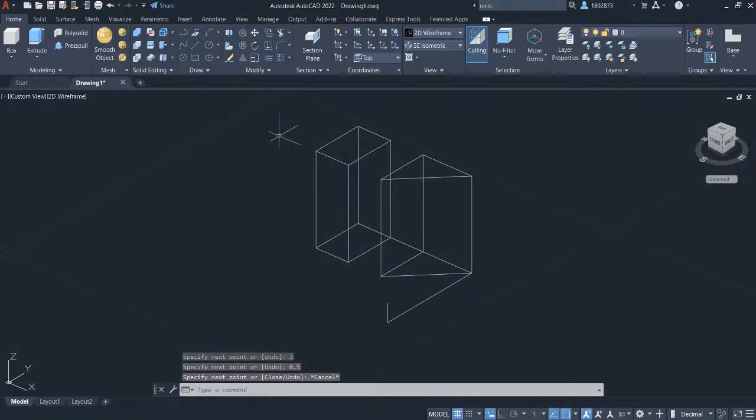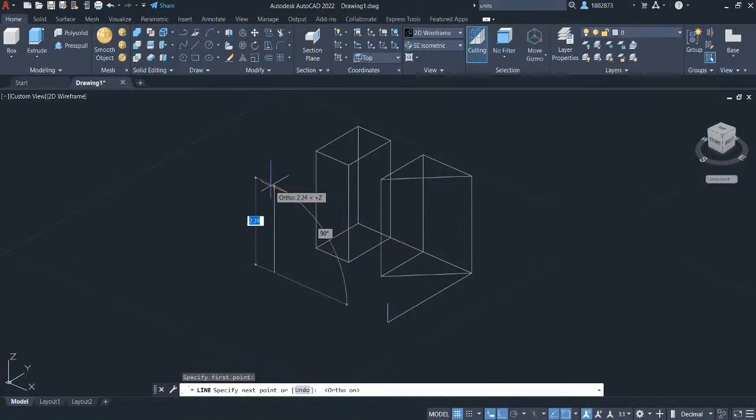Select line in the Draw Panel again, and hover your crosshair here to enable the snap line, and click on the intersecting point in the snap track. Left click, hover your crosshair going upwards, and let's key in 2.5. Press Enter. And connect the line to this endpoint.